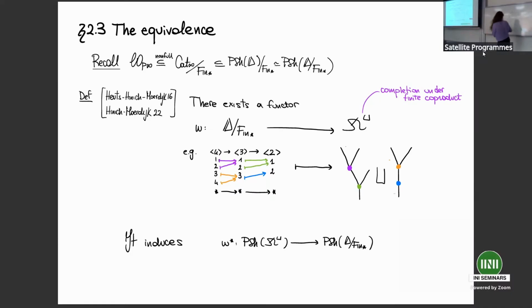So recall that dendroidal infinity operads, we said, are a full sub-infinity category of presheaves over Omega, while Lurie infinity operads can be identified as a non-full sub-infinity category of presheaves on the category of simplices of the nerve of the category of finite pointed sets. Great. Then what all these people do is build a functor from the category of elements of Phi into the completion of Omega under finite products.